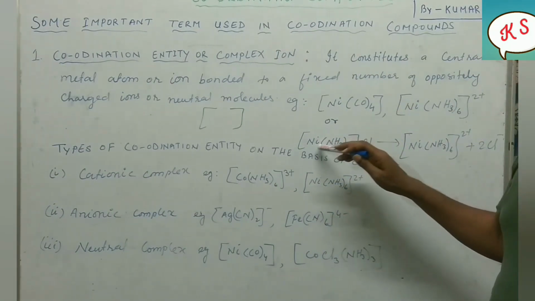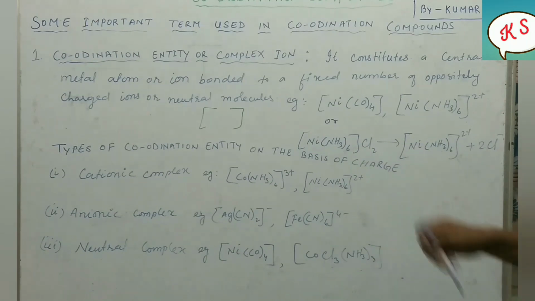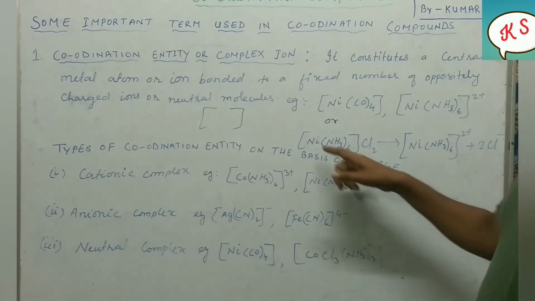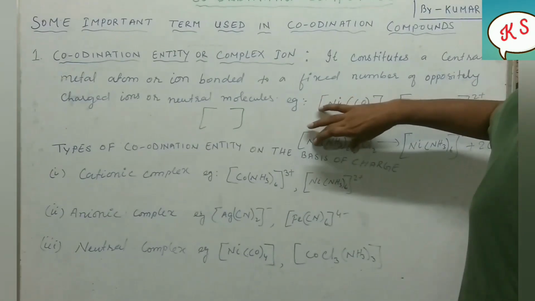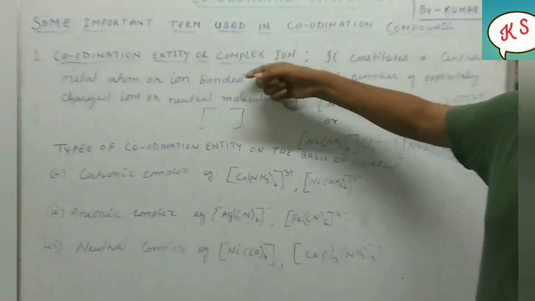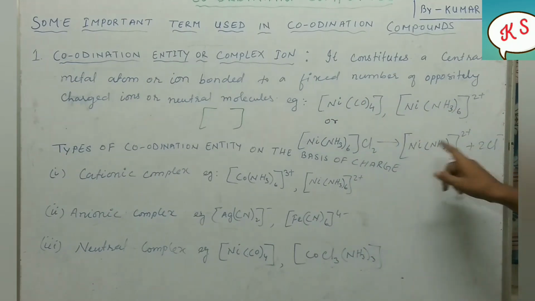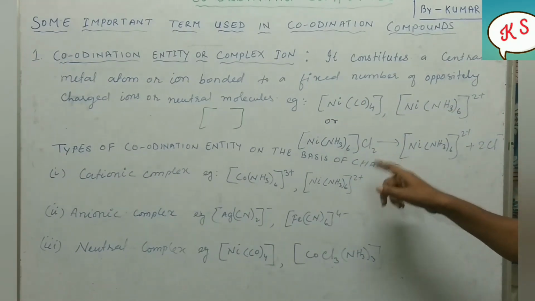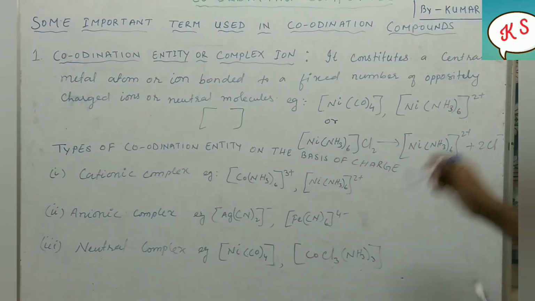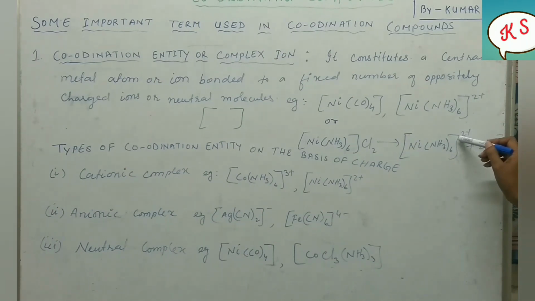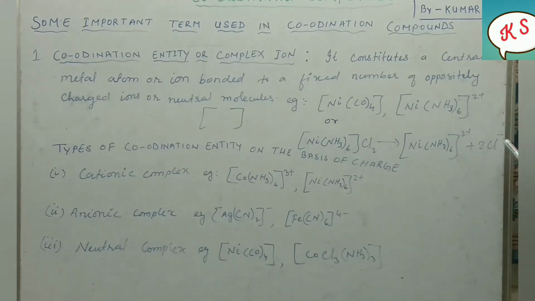So [Ni(NH3)6]Cl2. When it dissociates, you will find that this whole part stays together. That's why it is called a complex ion or coordination entity. So [Ni(NH3)6], and Cl is how much? 2. So it will give us 2 negatives. That's why the ions will be [Ni(NH3)6] 2 positive plus 2 Cl negative.